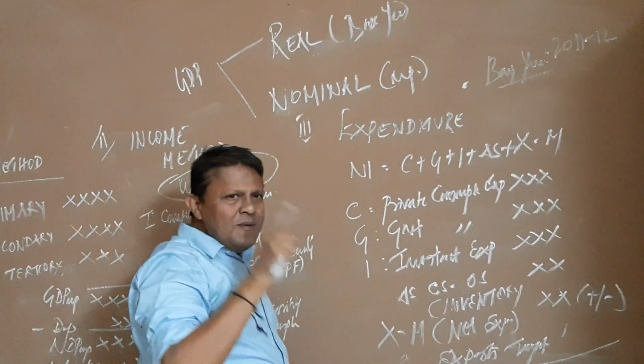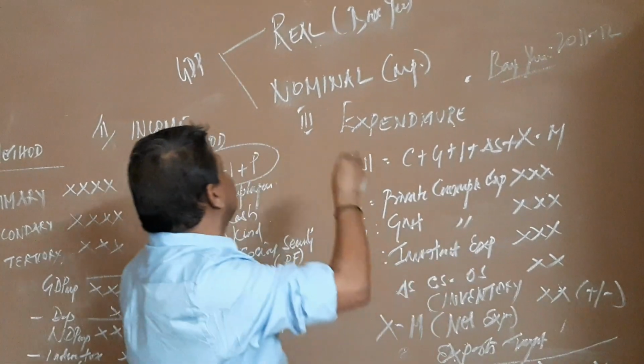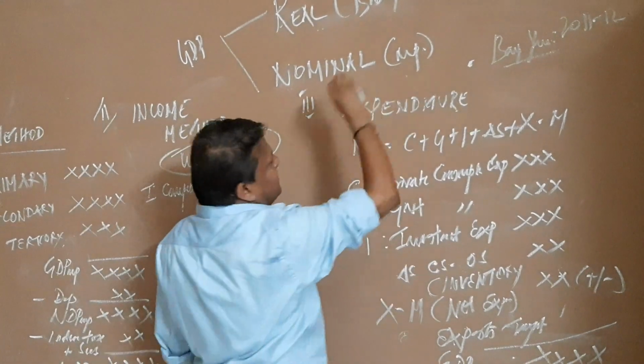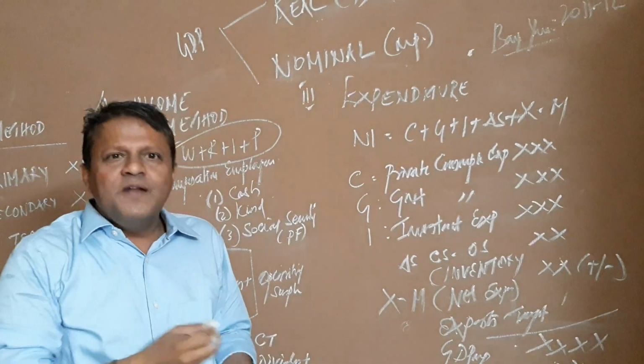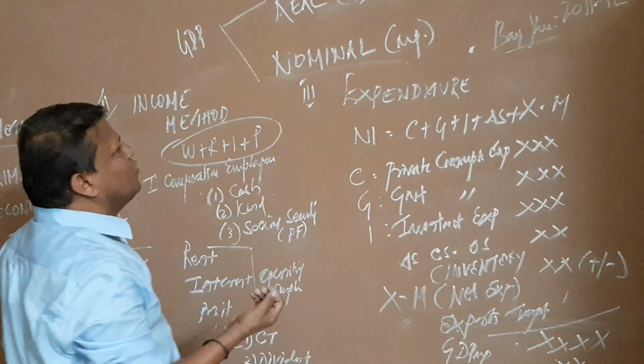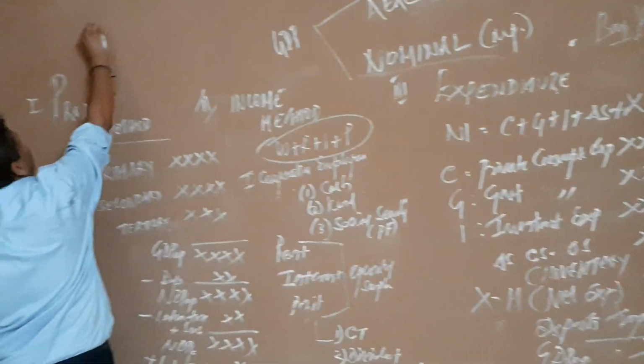And if you measure at the current price, it is called current GDP or nominal GDP. Right? So the difference is what? The difference is nothing but inflation. So that is what in economics we call the GDP deflator.